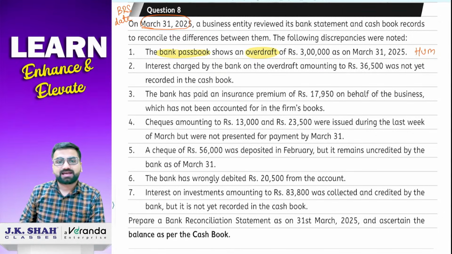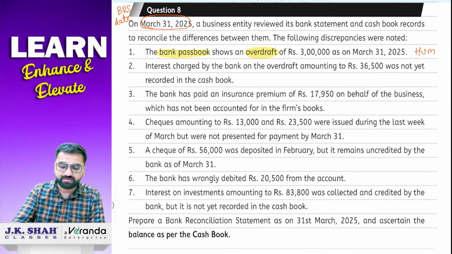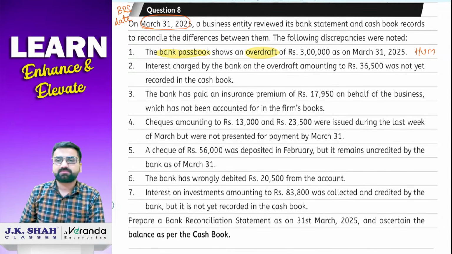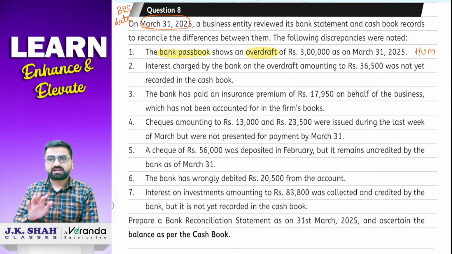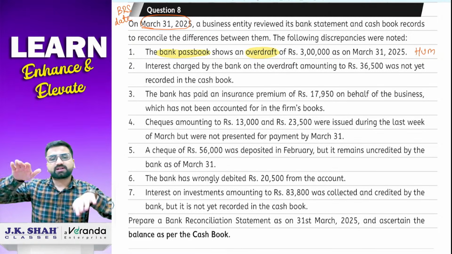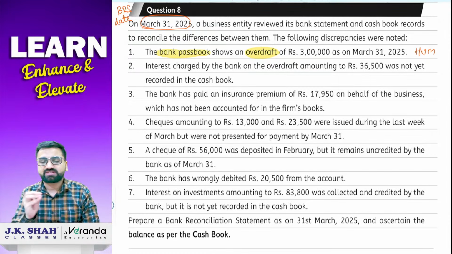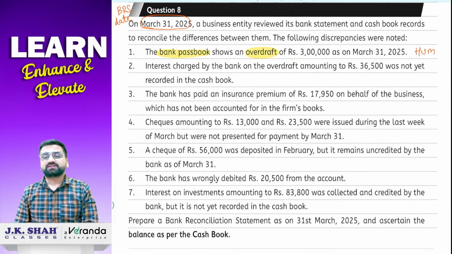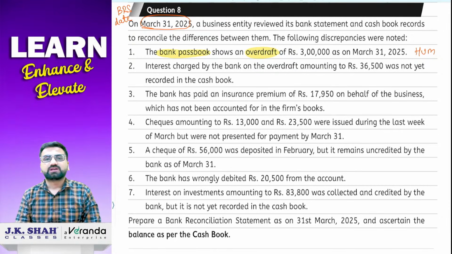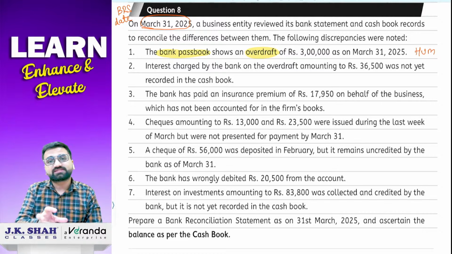Whenever there is an overdraft balance given to you, whether it is cash book ka overdraft balance or whether it is passbook ka overdraft balance, one thing you just have to keep in mind. See, we are going to solve the same sum, same pattern, सब कुछ same रहेगा, but at the end you just have to keep a note of one thing. अब तक अपन ने क्या किया? Balance as per cash book, balance as per passbook और whatever it is, boss जो करता है वो हम करते थे, and then we used to identify which sign, whether it is plus or minus. But see, plus या minus जो भी sign आ रहा है, but then if it is an overdraft का sum, then you just have to do opposite sign.